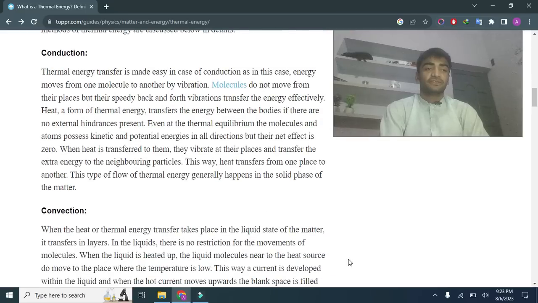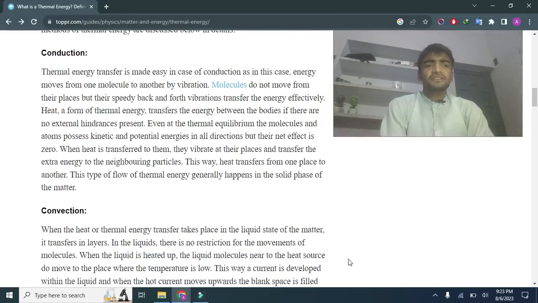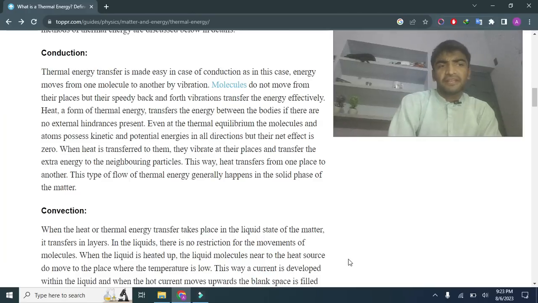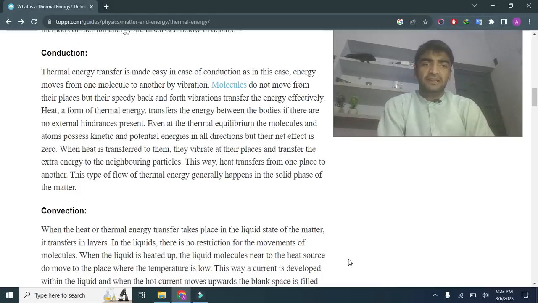So now we discuss what conduction is. Thermal energy is transferred easily in the case of conduction, as the energy moves from one molecule to another by vibrations. Molecules do not move from their places, but pass the energy on in the form of vibrations.